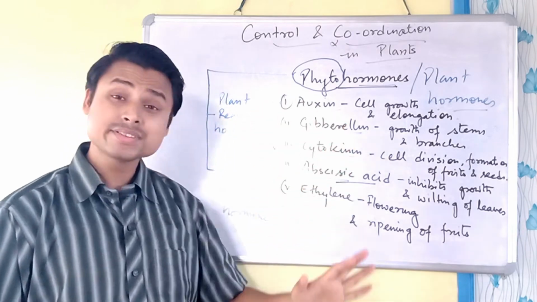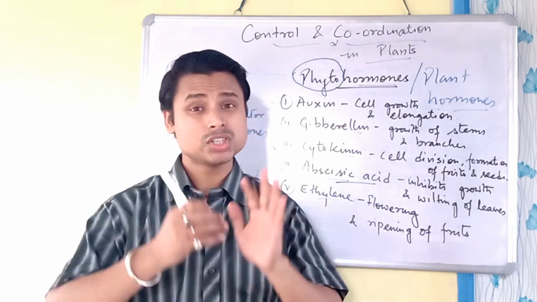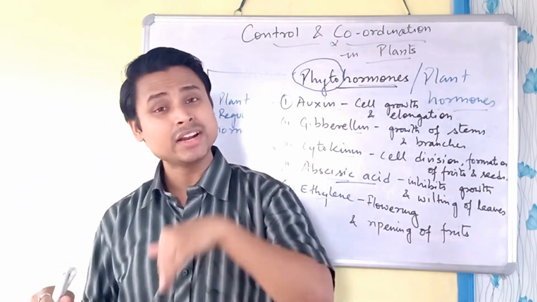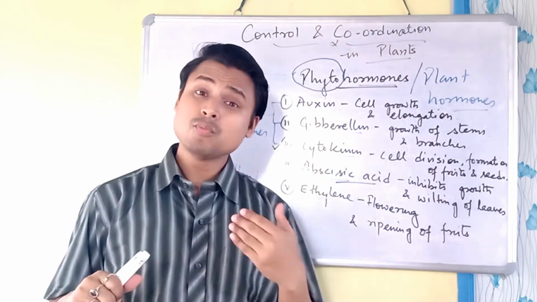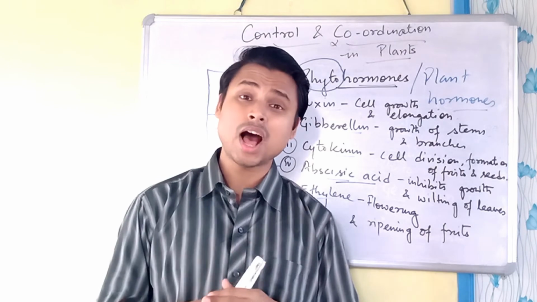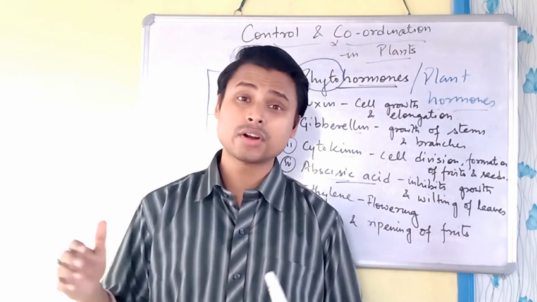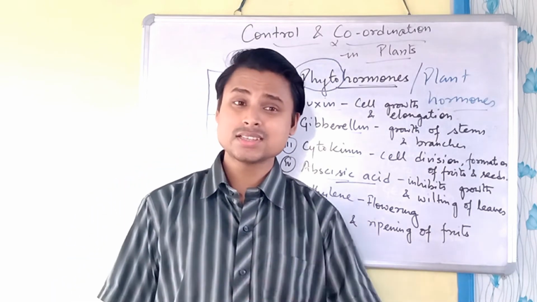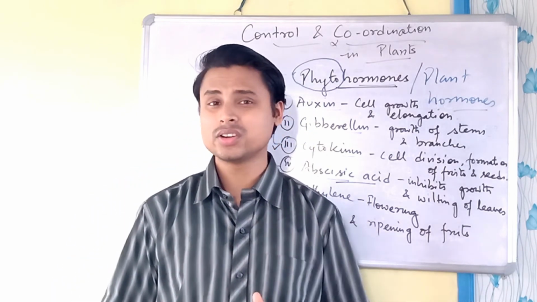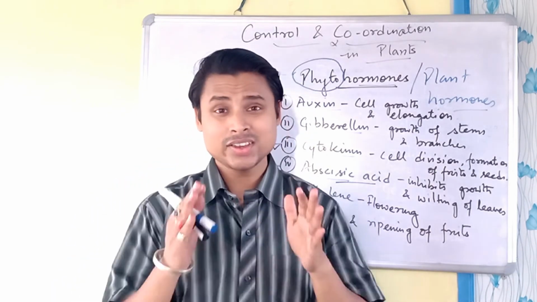So we have seen these are the plant hormones which act in the plant for growth and regulation, right? And even the movements also, there we have seen how they control and coordinate for the plants, right? So all these things are there in control and coordination, and with this we are completing the chapter.